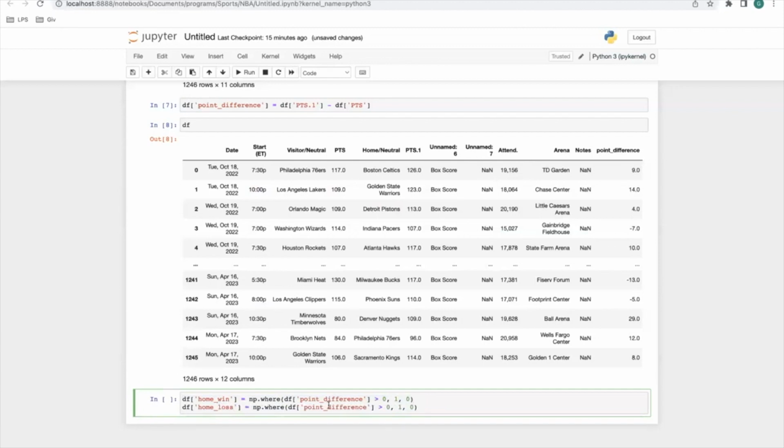The point difference is less than 0. And then we're going to basically say, give it a 0. All right. So in the array, it's going to be the binary 1 or 0. So we're saying if it's greater than 0, give it a 1. If it's less than 0, give it a 0. All right. So that's what we mean by the array here.